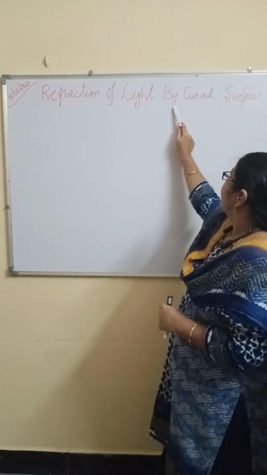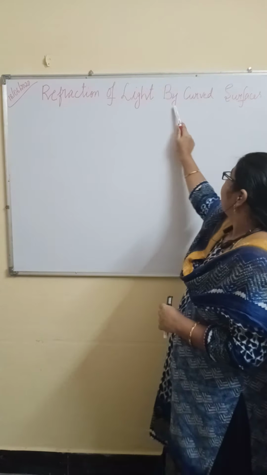Now, you people only will say, this is denser medium, this is rarer medium. This is the normal. This is the incident ray, angle of incidence. Now the light ray is coming from denser to rarer medium. Then the refracted ray will be away from the normal.